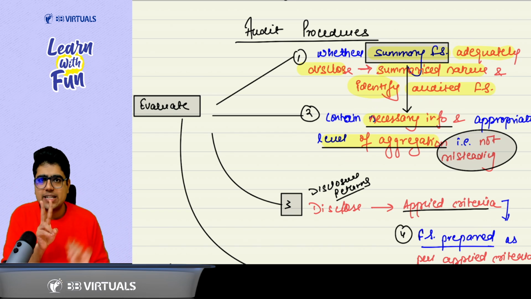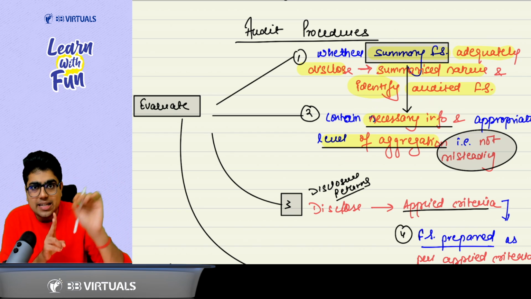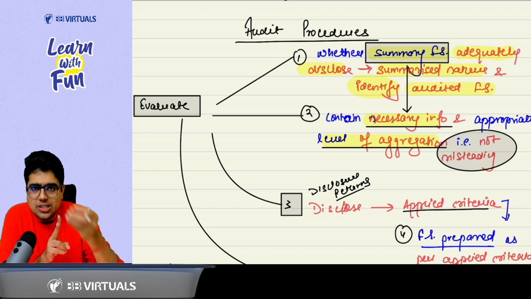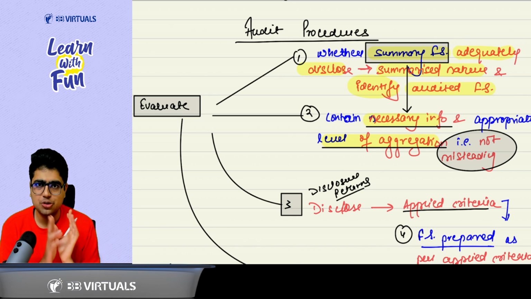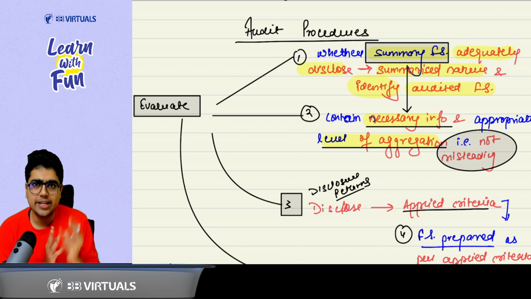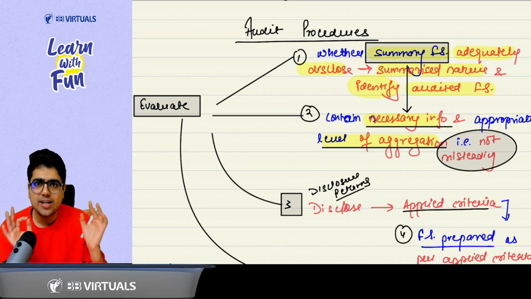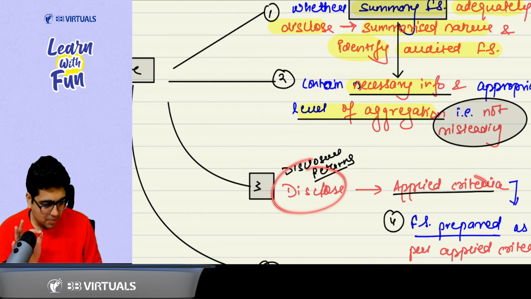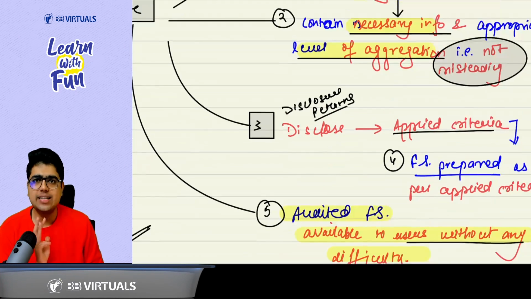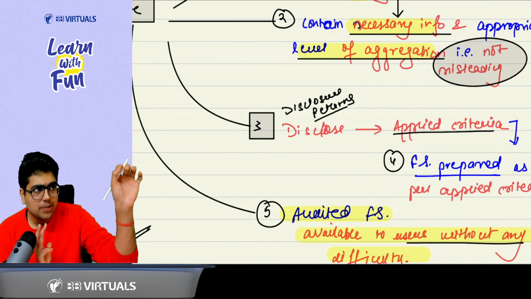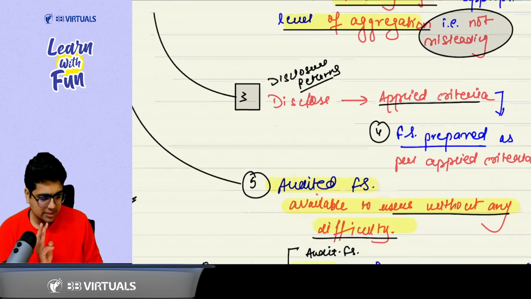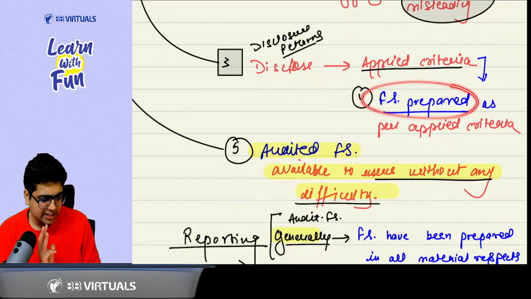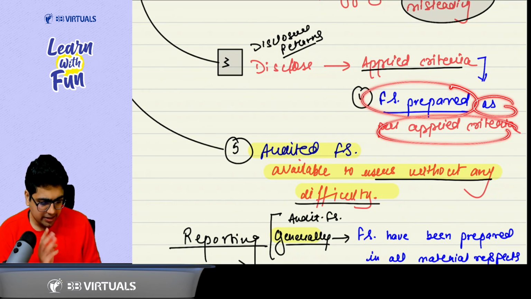So the two points are very simple: even in the summary, proper information and proper aggregation of details should be there so that they are not misleading. In the third point, we discussed disclosure. That means in this you have to disclose the applied criteria. The fourth point is related to this only. Based on this applied criteria, you need to prepare the financial statements. So evaluate whether the financial statements are prepared as per the applied criteria.